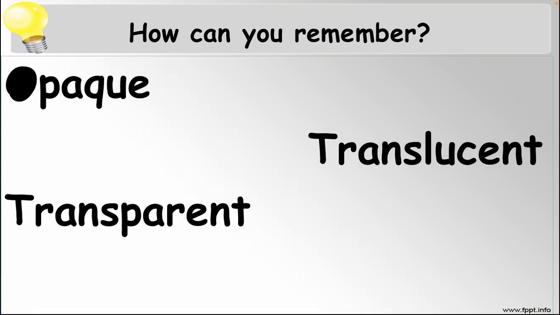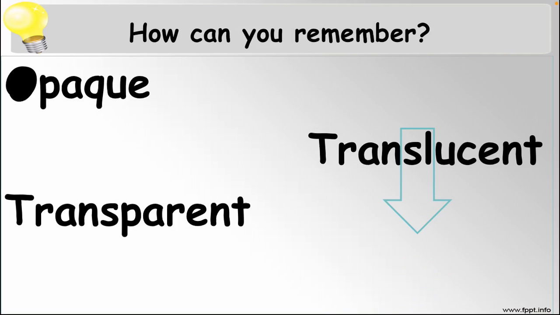How can you remember? Now I will tell you a very interesting thing. We have learned today about opaque, translucent, and transparent. Now, how can you learn and remember which object is what?